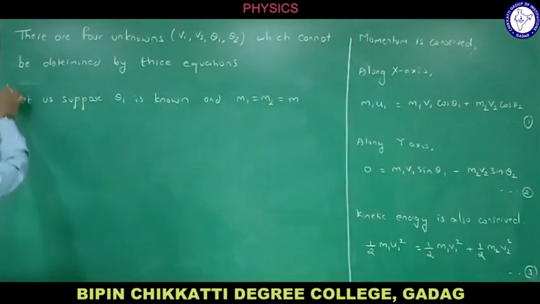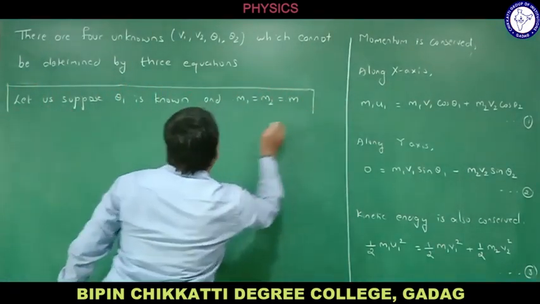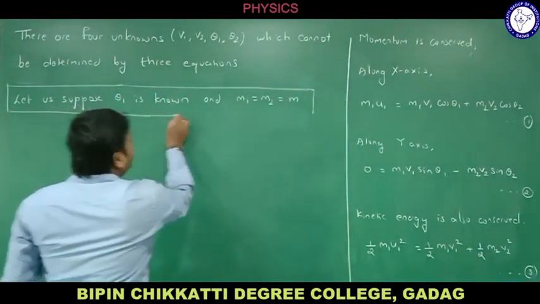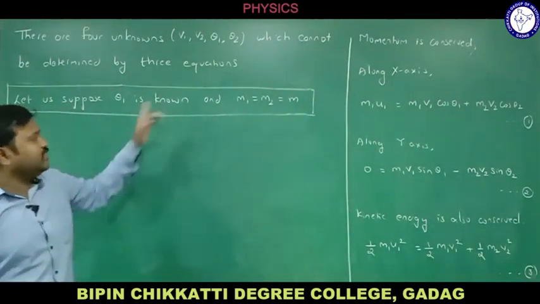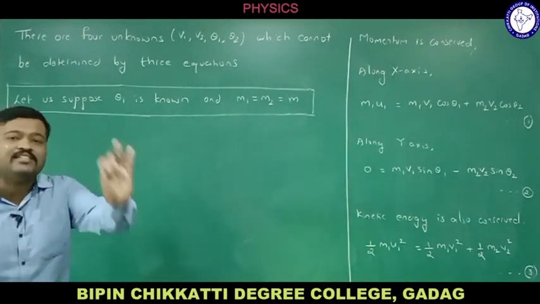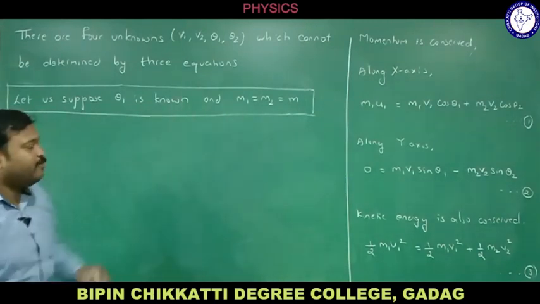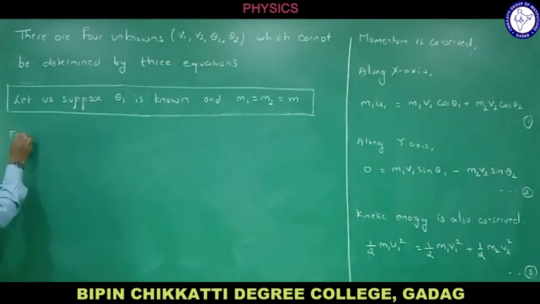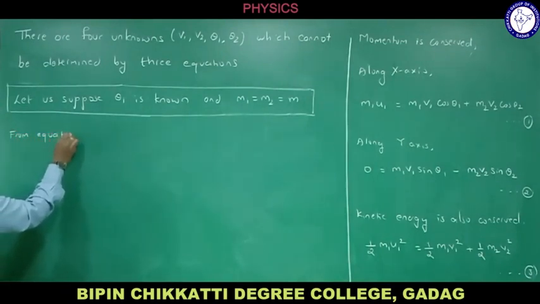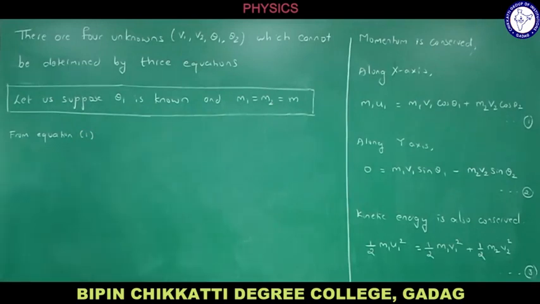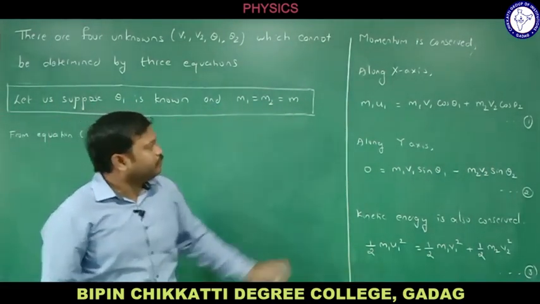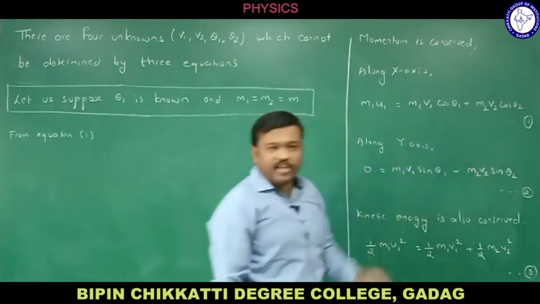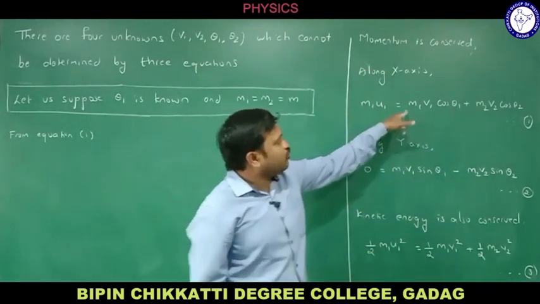Let me take this condition, and I will be rewriting these 3 equations. We got equations 1, 2, 3. By using this condition, I will be writing 4, 5, 6. Simple, right? Let me write first from equation 1. Let me put this condition there. What is the condition? m1 equal to m2 is equal to m. In place of m1, let me write m here, and here also m.